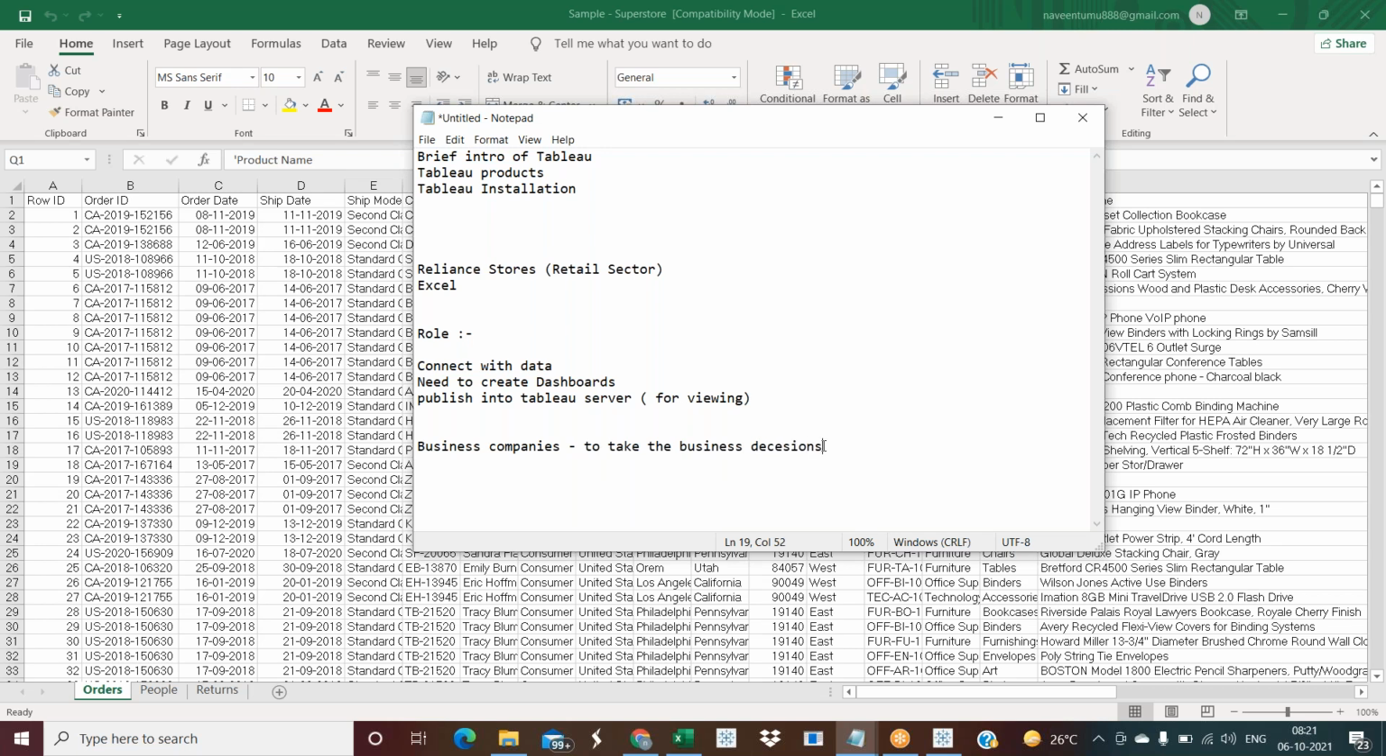So why data visualization? By using data visualization, business companies are going to take business decisions for their business improvements.